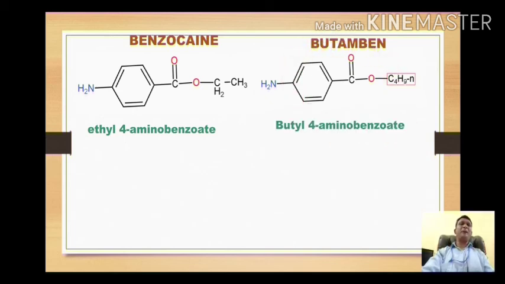So can you guess what will be the IUPAC name of butambane? It is simply butyl 4-aminobenzoate. Actually, this carbon is considered as carbon number 1. This will be 2, 3 and 4. The amino group is present on position number 4. So it is called as 4-aminobenzoate.